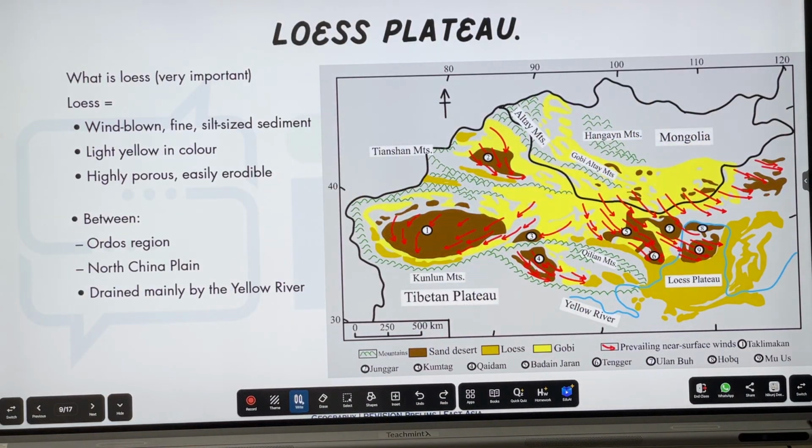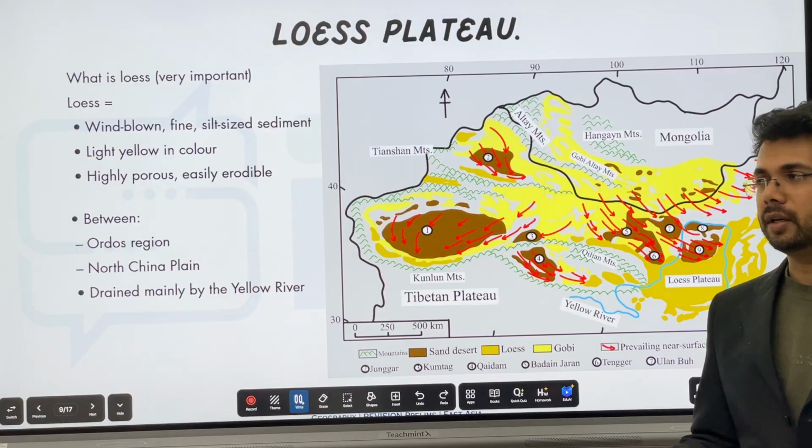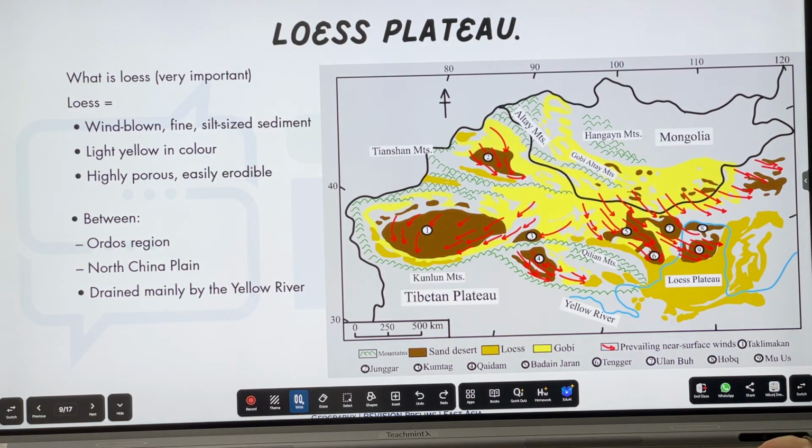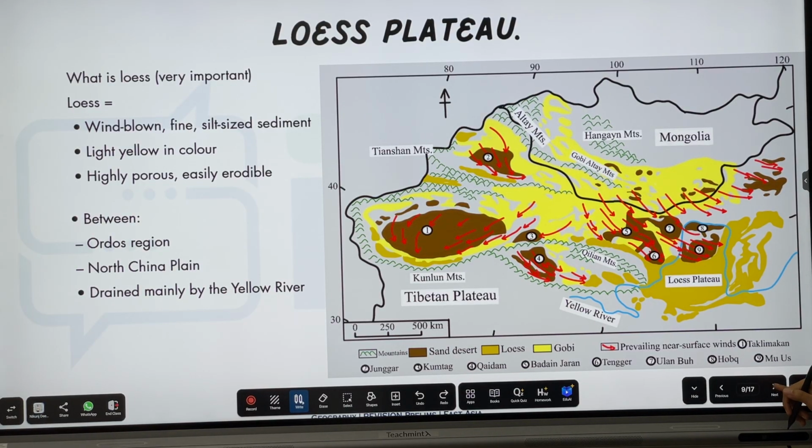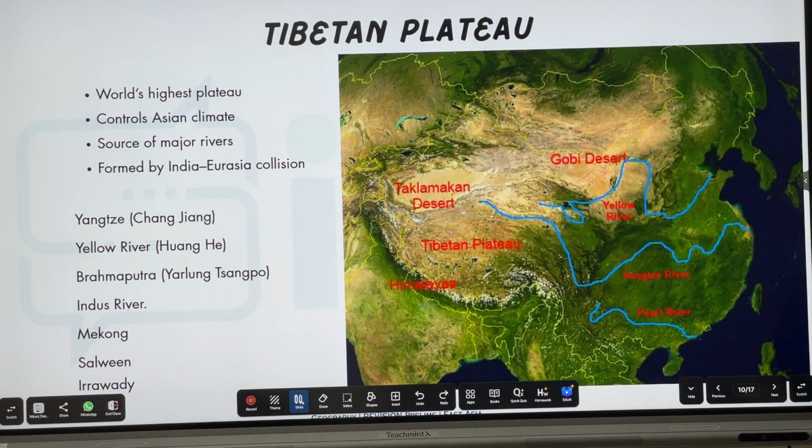Now, a third most important part is the Loess Plateau. This is a plateau that is formed by wind-blown fine silt element. It is yellow in color, very porous piece of land, and drained mainly by the Yellow River. Not much to study about the Loess Plateau.